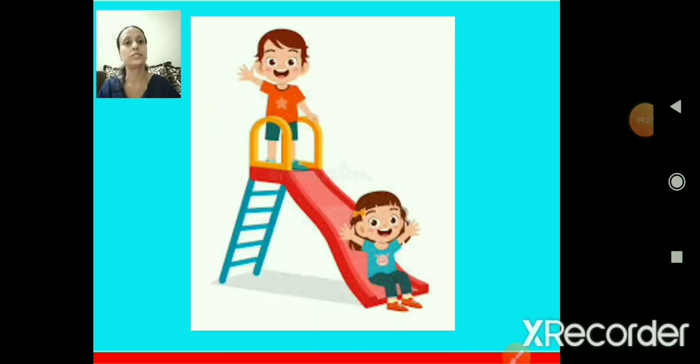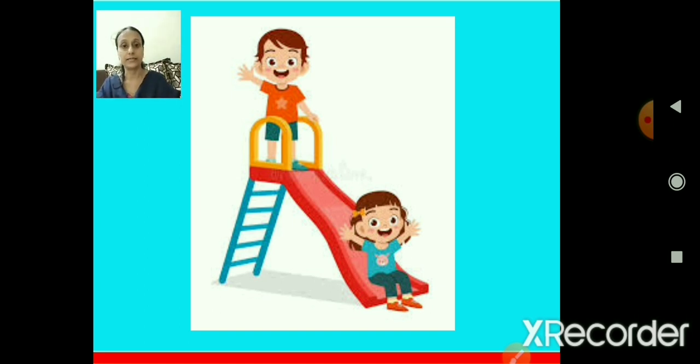Now look here children, you have to give me the answer. Can you see the picture? Now tell me, what can you see in the picture? It is a slide. Very good. Where do you see the slide? Yes, in the garden. Now, in the garden you see the slide. You all go play. First what do you do? You have to climb the ladder.